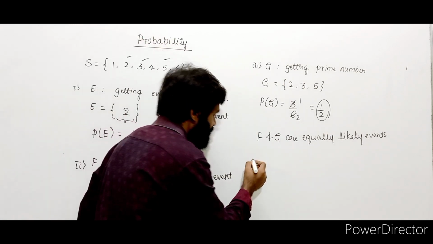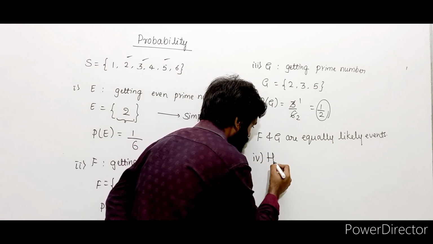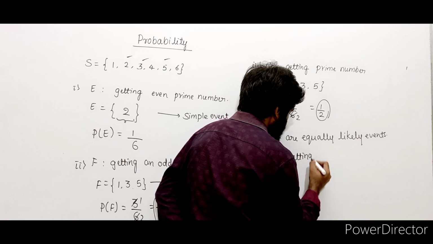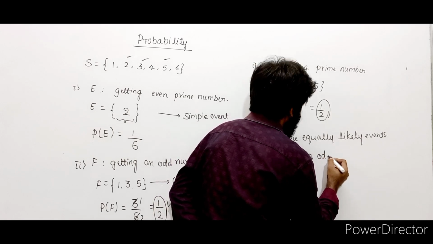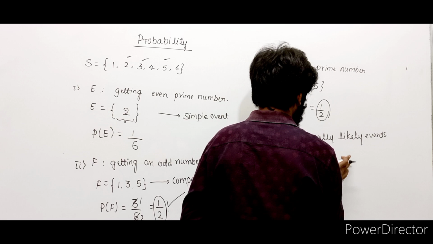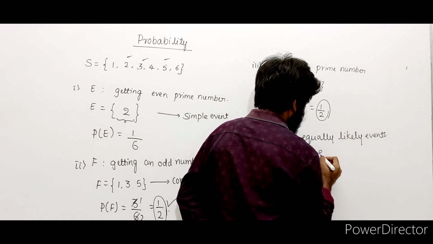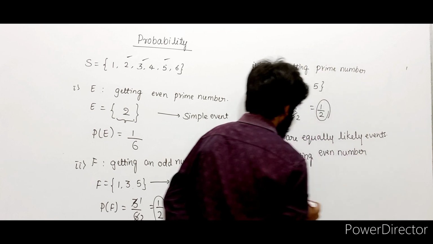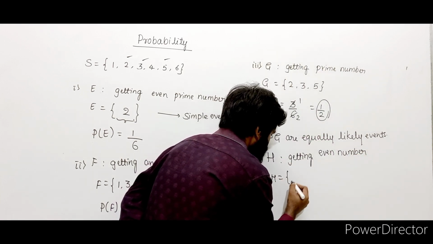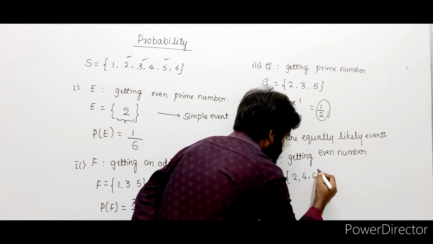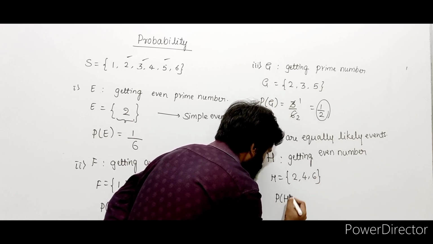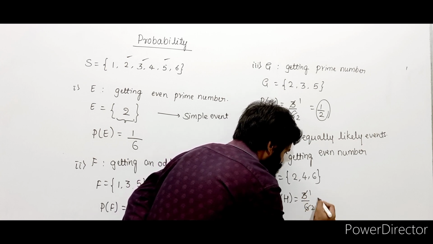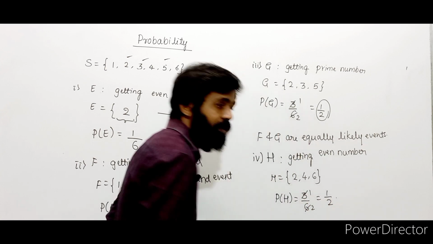Right. Let's take one more example. H, I will take it as getting, we have taken odd number, we'll take even number. Getting even number. Okay, now H, even numbers are what? 2, 4, 6. Now what is the probability of H? How many elements in H? 3 elements. Total 6. 3 ones are 3, 3 twos are 6. How much do you get? 1 by 2.